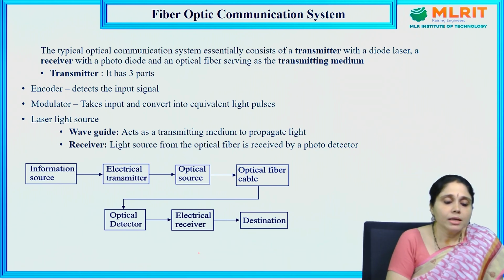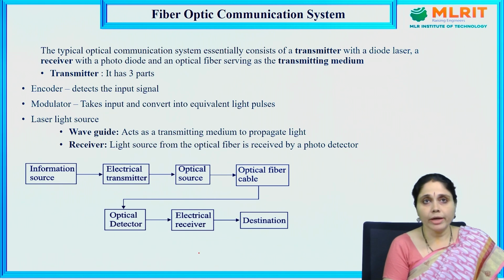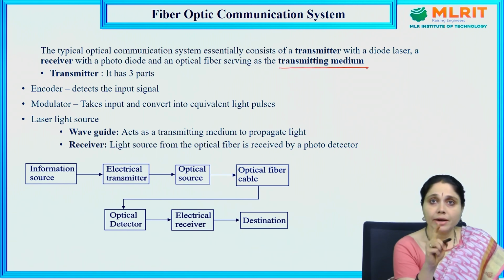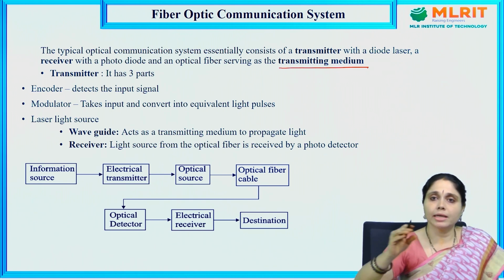Now let us consider the optical fiber communication system. The typical optical fiber communication system essentially consists of a transmitter with a diode laser, a receiver with a photodiode, and an optical fiber serving as the transmitting medium. It is going to transmit the data from one end of the system to the other end.